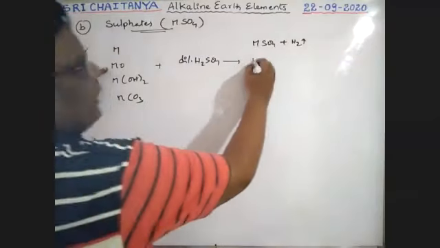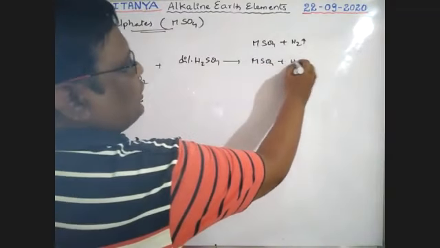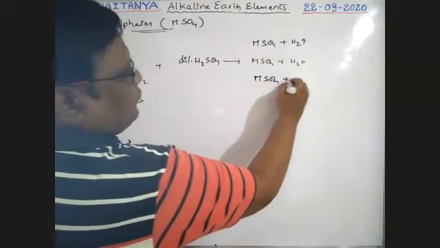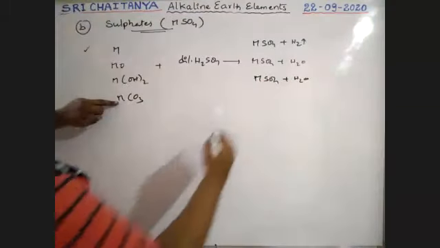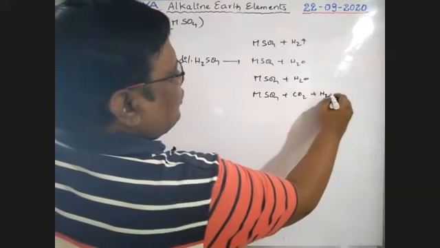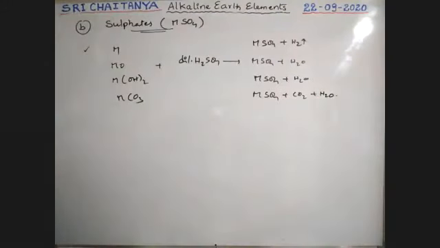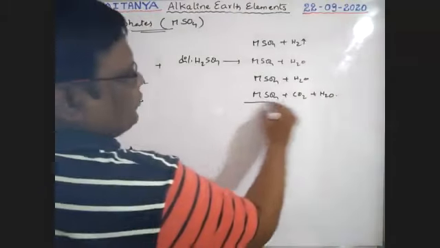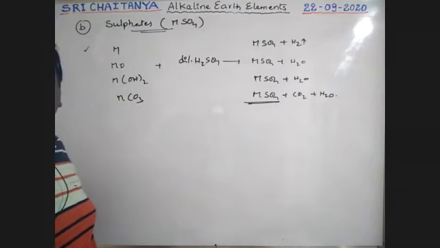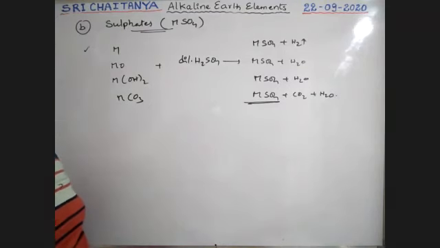Next, MSO4 plus H2O is the product. Here also MSO4 plus H2O. Next, MSO4 plus CO2 plus H2O. So these are all sulfates, guys. This is the way to prepare sulfates.